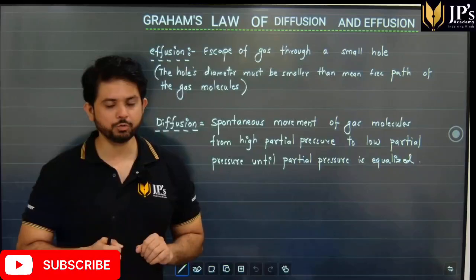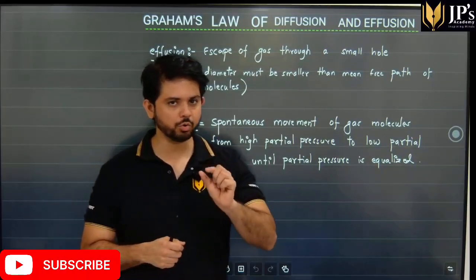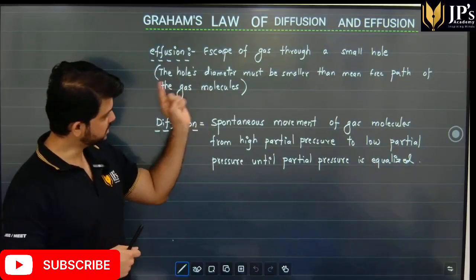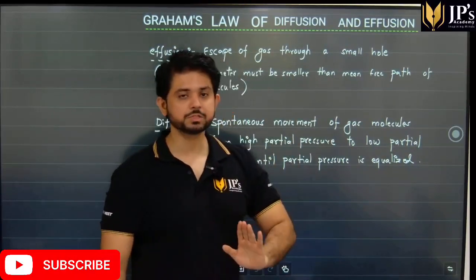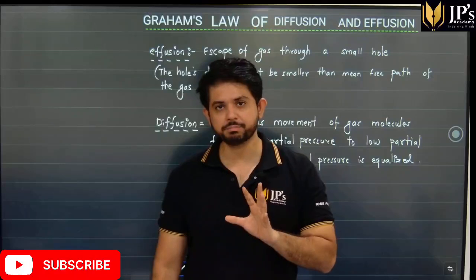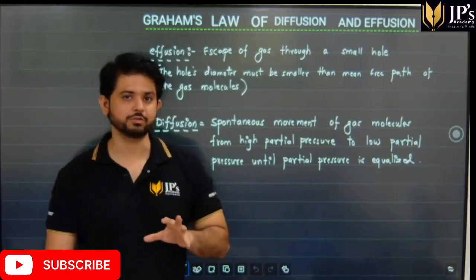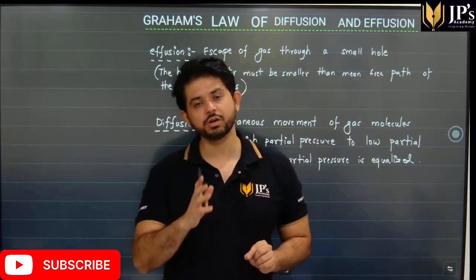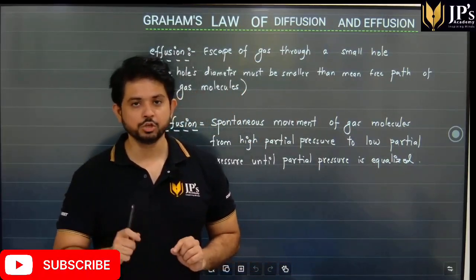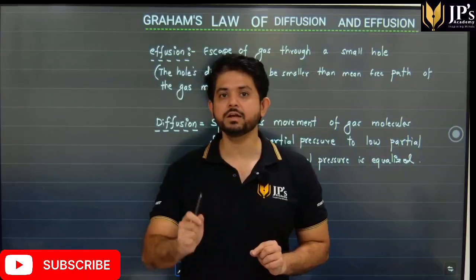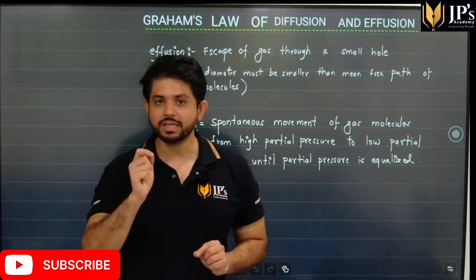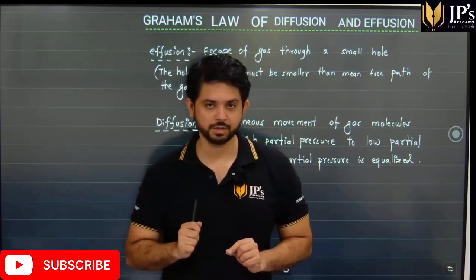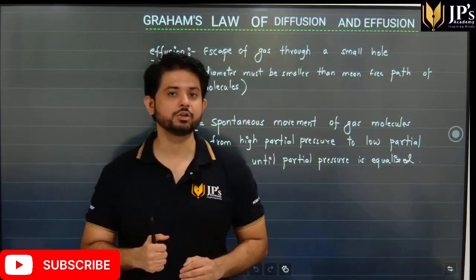Now what should be noted over here, students, is that the hole should be very tiny, such that the hole's diameter must be smaller than the mean free path. Mean free path of the molecule is nothing but the distance that a molecule travels before any collision. So what's really happening is that each molecule is coming out without any collision through the hole. That will also help us calculate values.